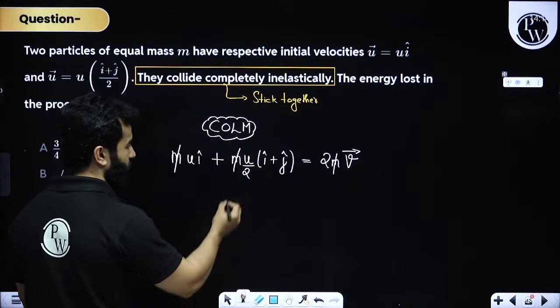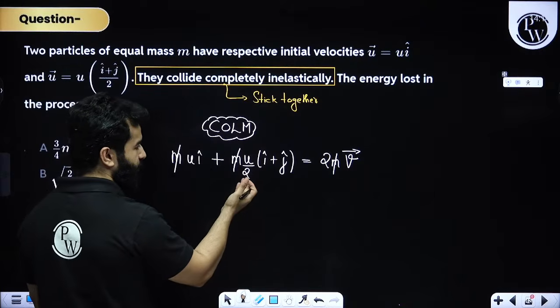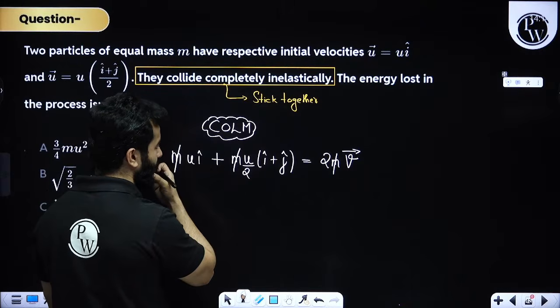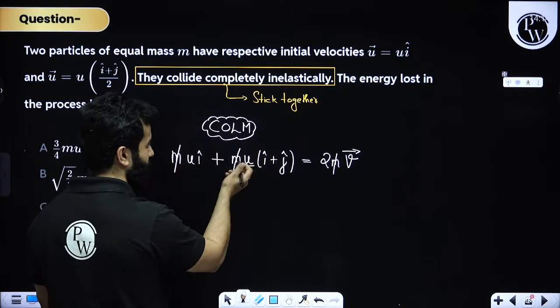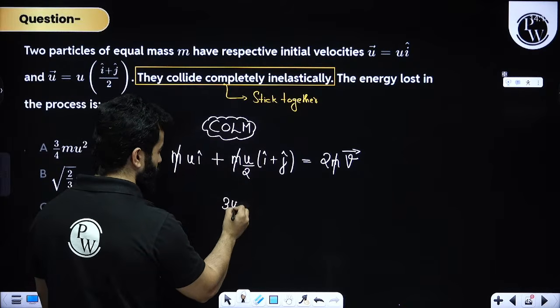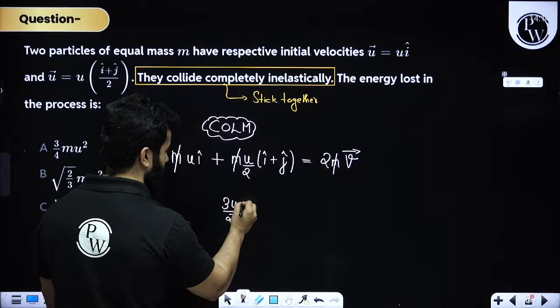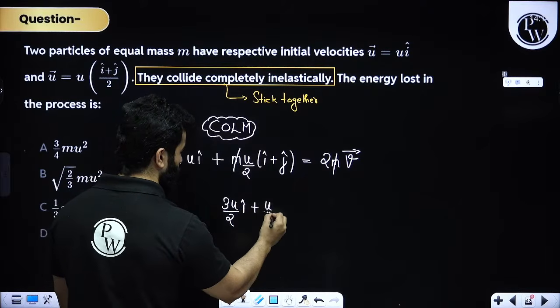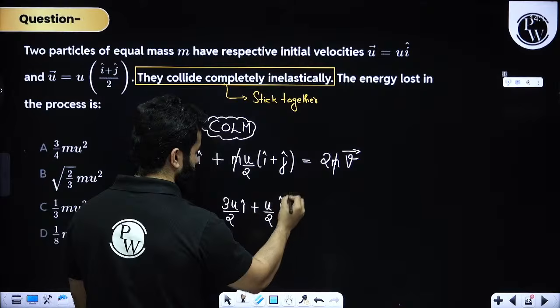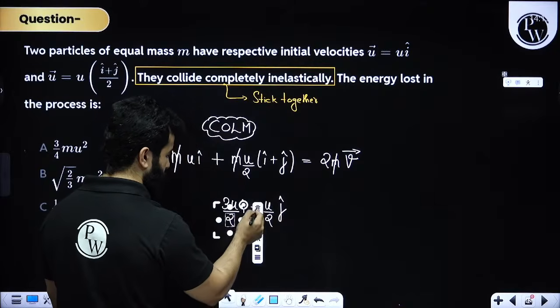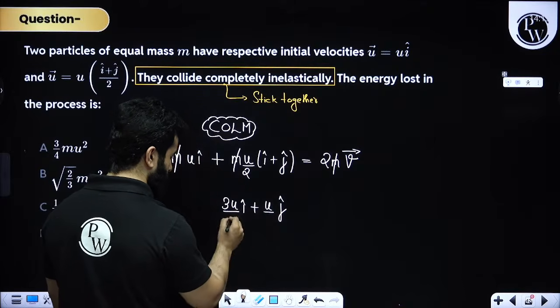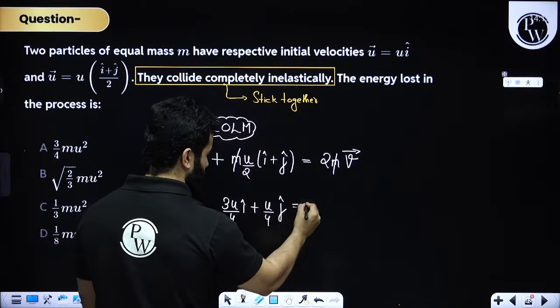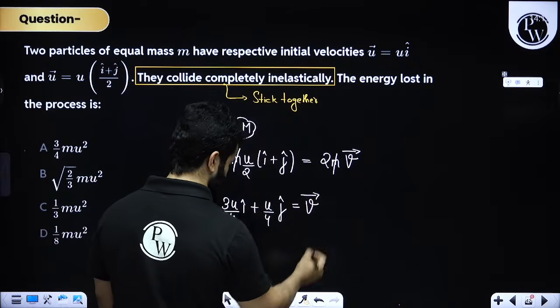I can cancel out m, and then this will become 3u by 2 i cap plus u by 2 j cap, and then also multiply by 4, so we'll get 4 and 4 over here. So this is your final velocity.